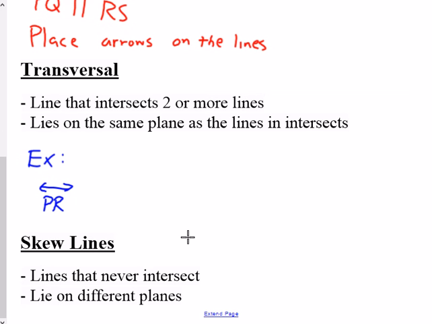Skew lines, we don't see it too much, but just in case, are lines that never intersect, and they lie on different planes. So just like parallel lines, they don't touch, but it isn't because they're going in the same direction necessarily. It's just because they're on different planes.